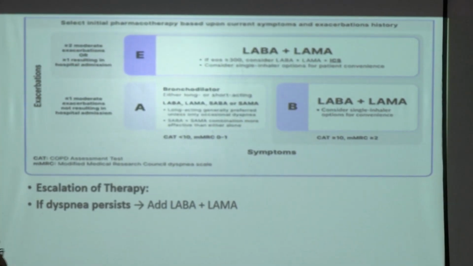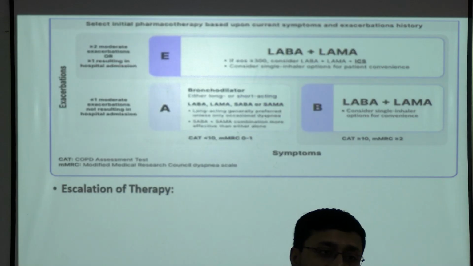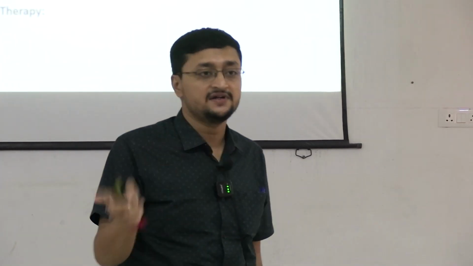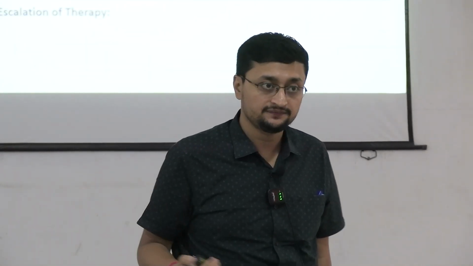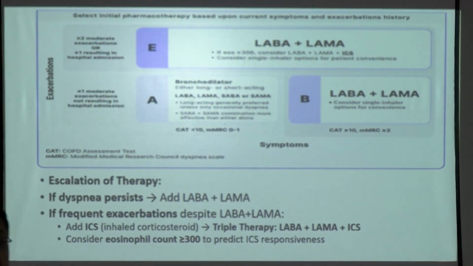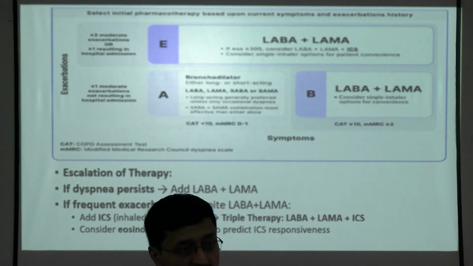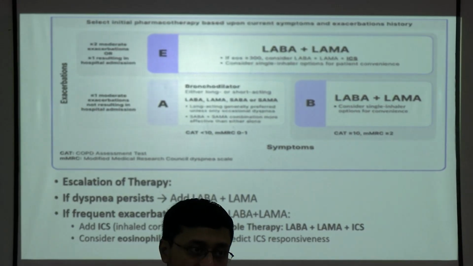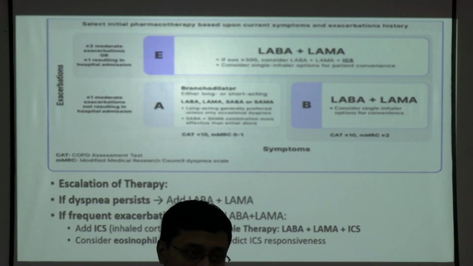Escalation of therapy. So if a patient is on LABA, and further he deteriorates, he is dyspneic, then you may add LAMA to it, or vice versa. If they are on LAMA, you may add LABA if the dyspnea persists. And for frequent exacerbation, ICS, triple combination, LABA, LAMA, ICS. But as it is said, to increase adherence, always combine these in one single inhaler, LABA, LAMA, ICS, or LABA plus LAMA, one single inhaler, not two inhalers, right?